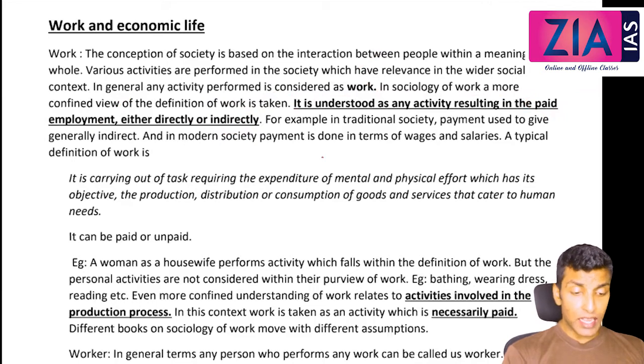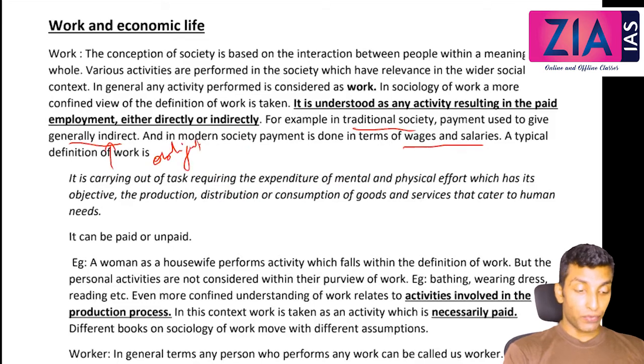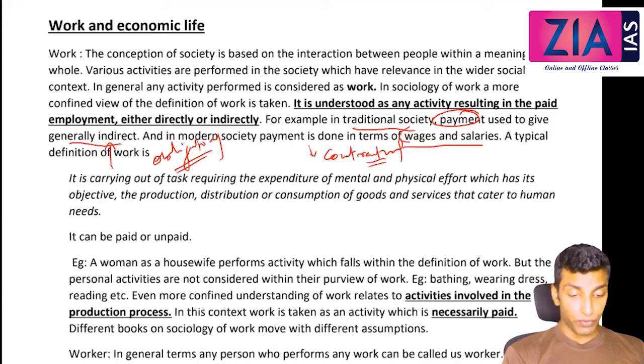In the Jajmani system, when we discussed it, there was no such employment based on cash, right? So it was in kind only. For example, in traditional society, payment was generally indirect. And in modern society, payment is done in terms of wages and salaries. This also we have discussed in paper 2, that in traditional society, especially in the Jajmani system, it was an obligatory relation. When we discuss obligatory relation, the payment is not necessarily in terms of cash. But in modern society, it is based on contractual relation. So in modern society, it must be in terms of wages and salaries.